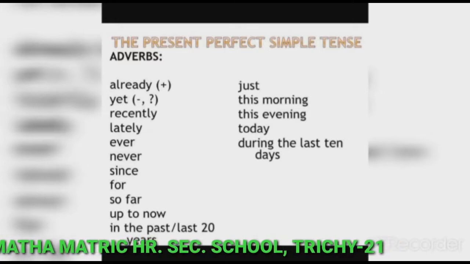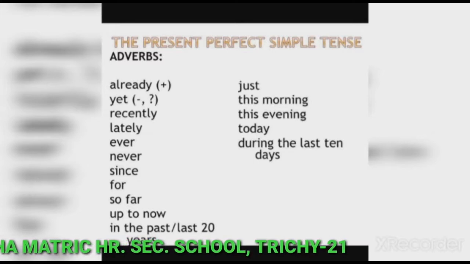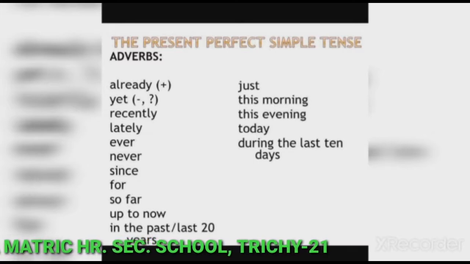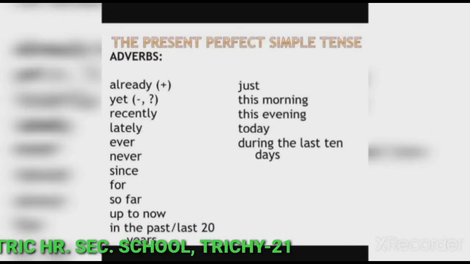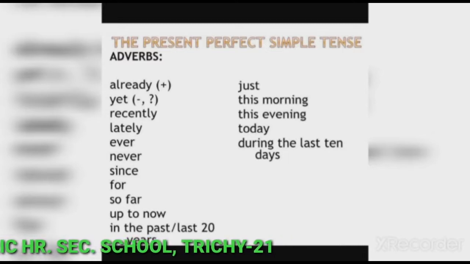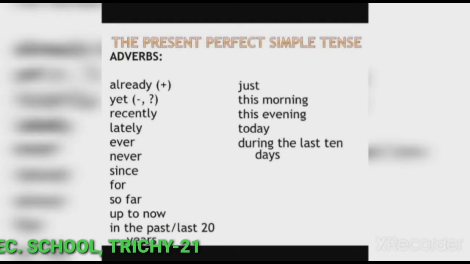For example, just, already, yet. The train has just arrived. I have just had breakfast. We use just to show that an action is very recent. Already is used to say that something happened earlier than expected. The train has already left. I must take a bus. I have already done it.